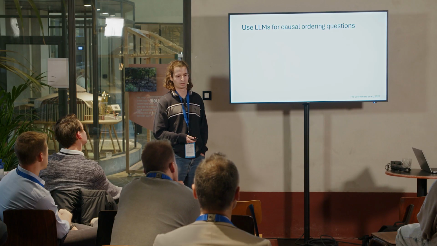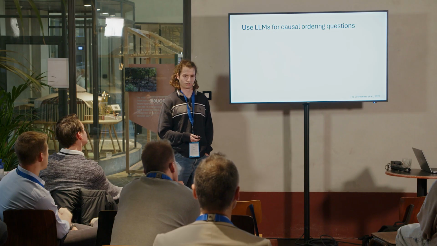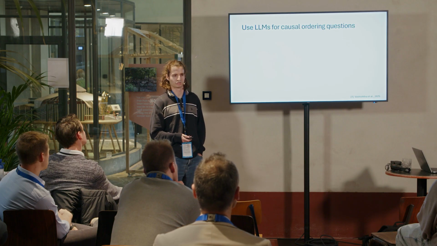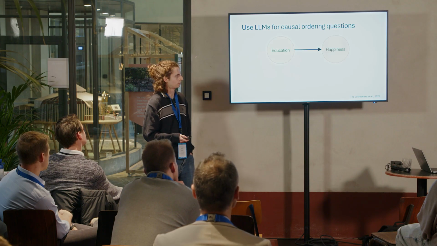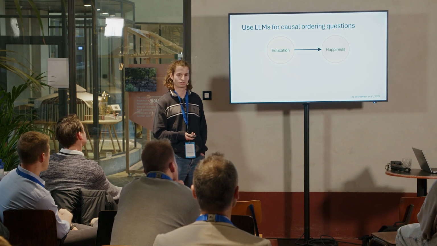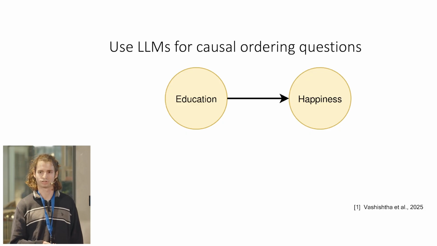Many approaches to using expert knowledge in causal discovery rely on specifying particular edges or edges that aren't present in the graph a priori. But there's a good argument in a recent paper against doing this with imperfect experts like LLMs. And I'll relay the basic intuition to you with a simple example. So suppose we have a basic graph, just two nodes, education and happiness, and some link between them indicating that education impacts our happiness.